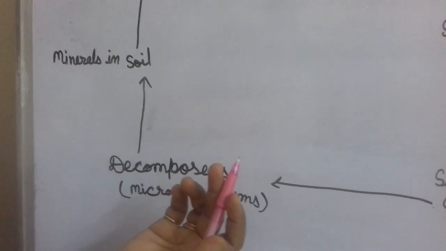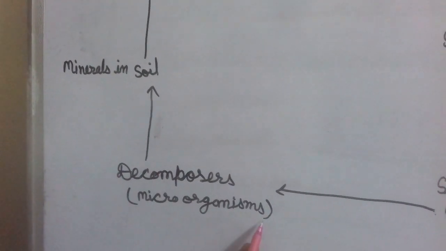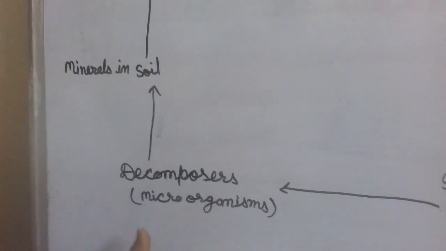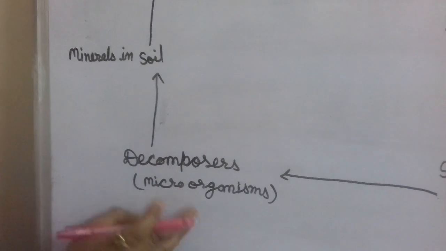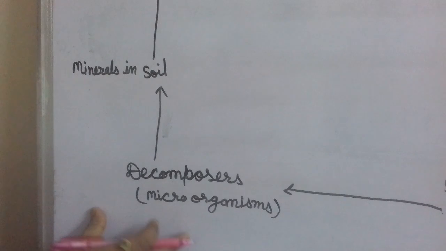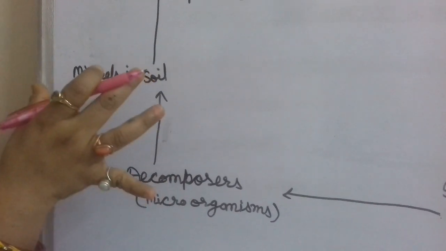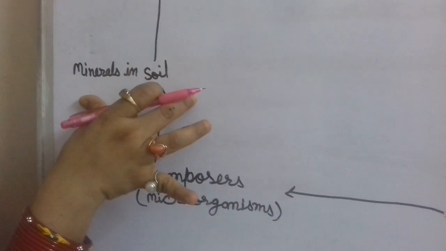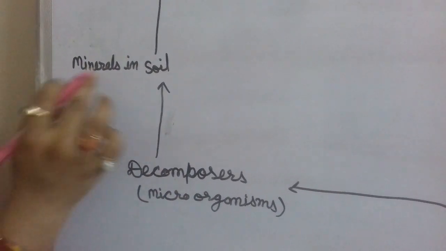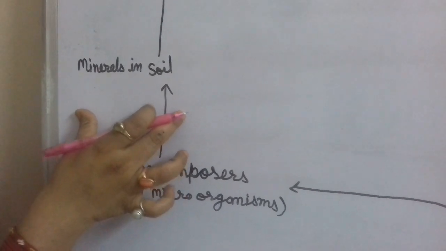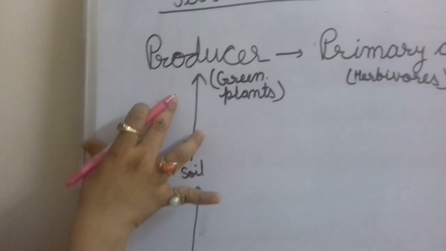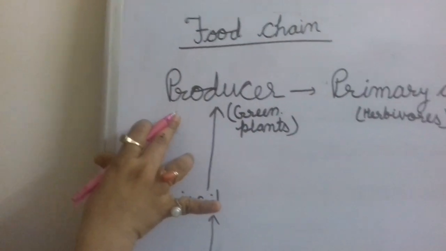Nitrogen, calcium, phosphorus, etc. Who are microorganisms? Microorganisms are some bacteria, viruses, algae, fungi, etc. They break up the remains of dead animals into the minerals from which their body is made up of, and when these minerals are dissolved in soil, these minerals are absorbed by plants for growth.